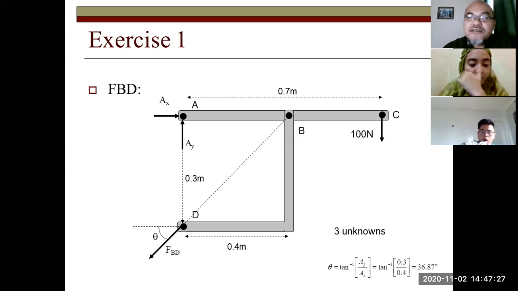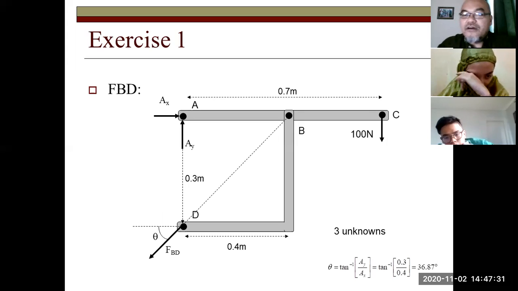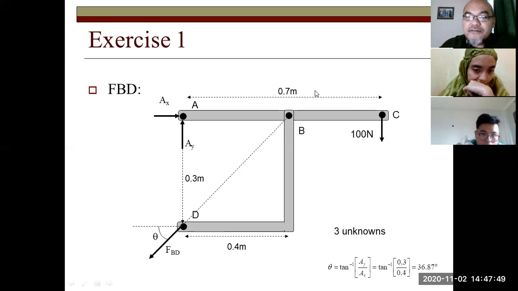We can reduce it to three unknowns using the law of two force member, because they are all in equilibrium, right? So this reaction force at D, we replace with a single reaction force in the line of action between B and D, where there should be a reaction force here.